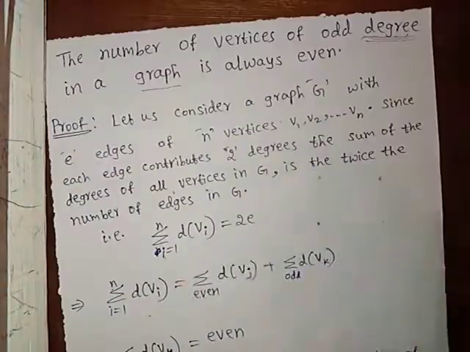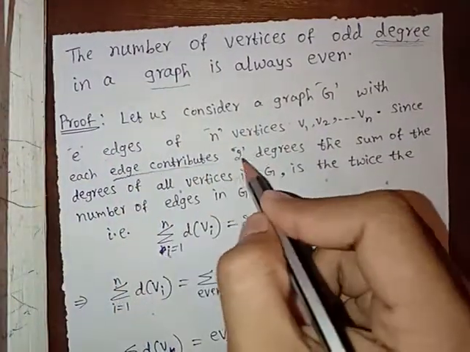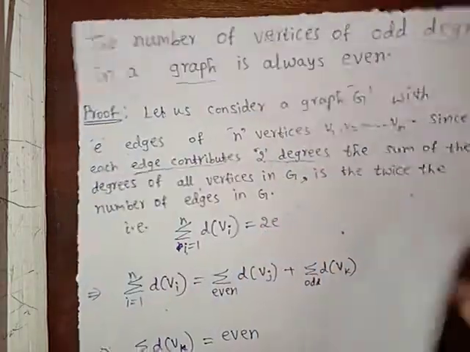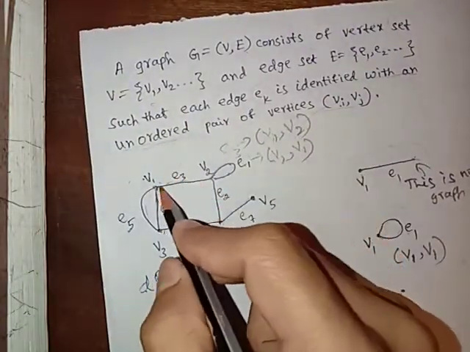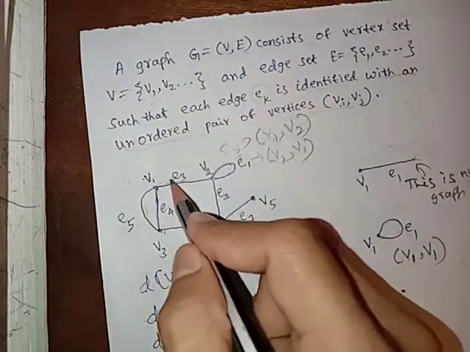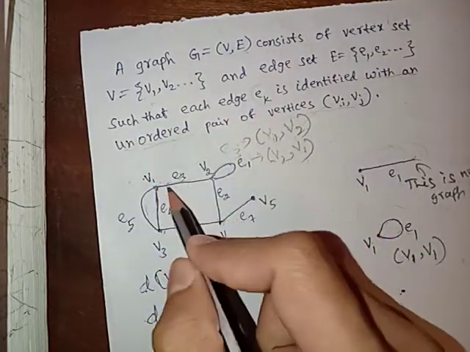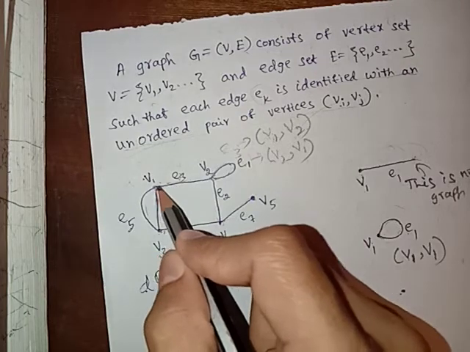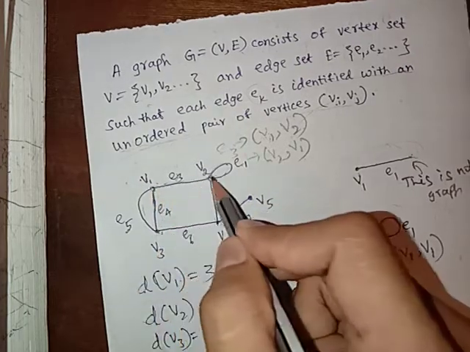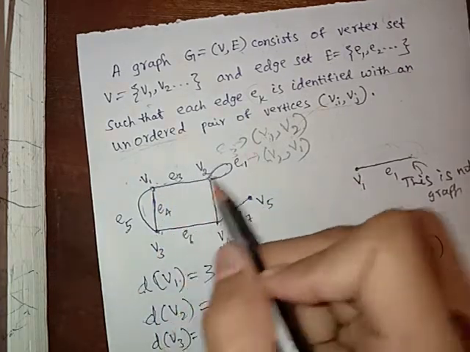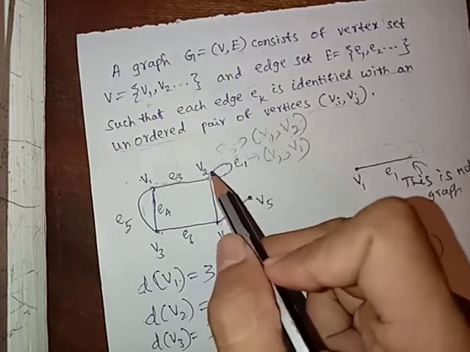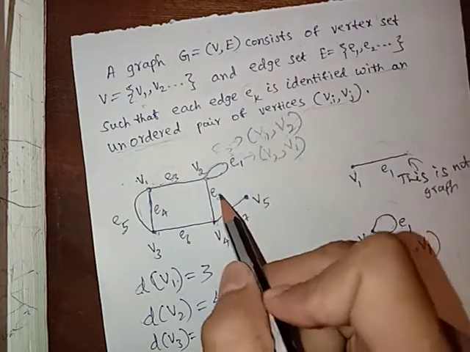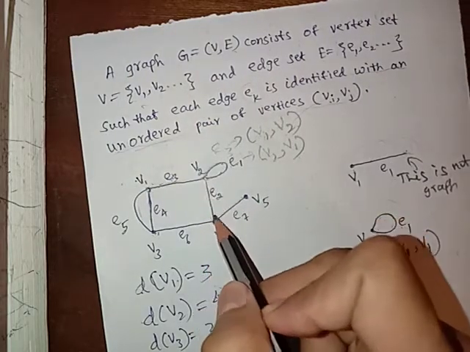Now we can know that each edge contributes 2 degrees. This is very important. In a graph, each edge contributes 2 degrees. For example, e3 is an edge. It contributes 1 degree to this vertex and 1 degree to this one. Similarly, e1 contributes 2 degrees to v2, and e2 contributes 1 degree and 1 degree.